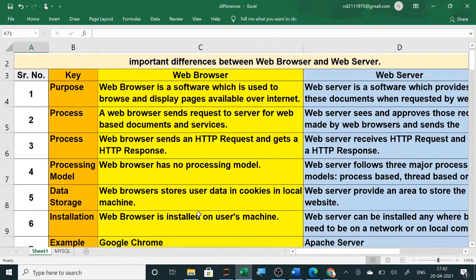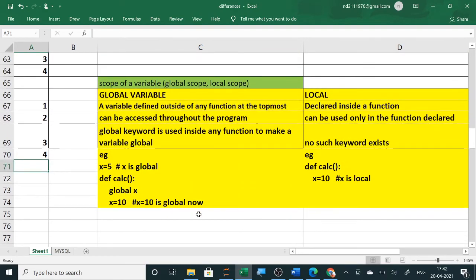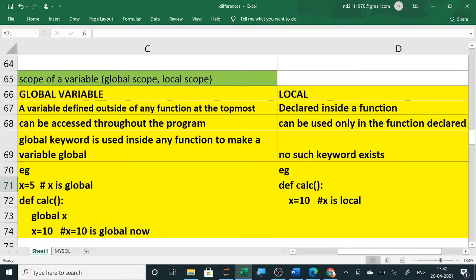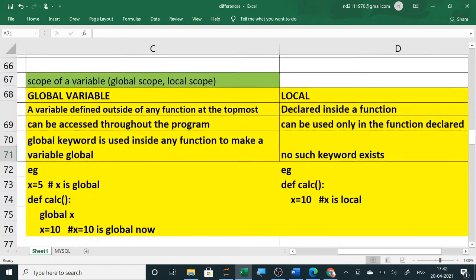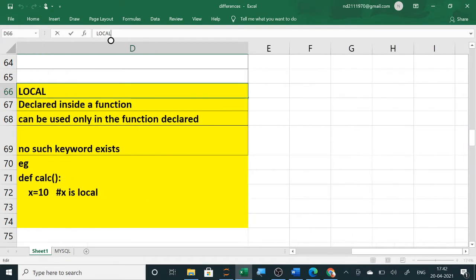Now note down the difference between the local and the global variable. So global variable is also called public variable, and it is defined outside a function at the topmost level, and local variables are declared inside. Let me correct it. Local variables.